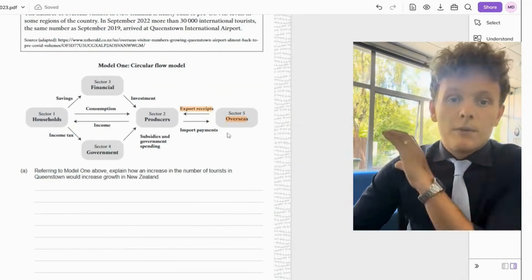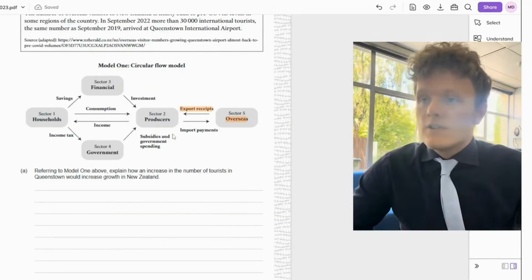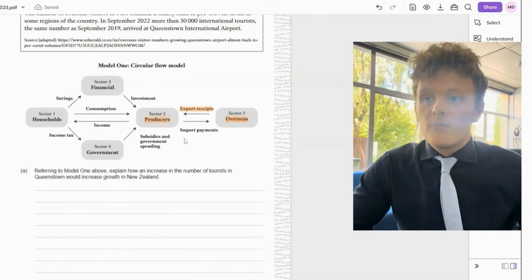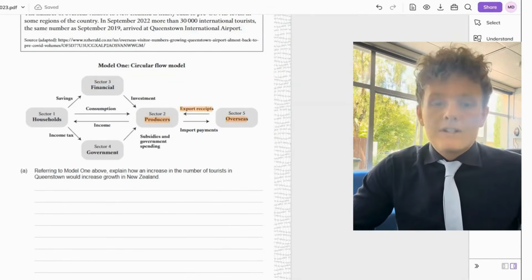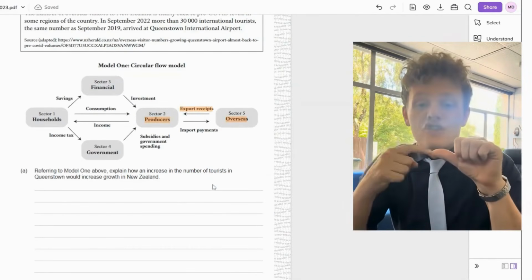The money's going to come from the overseas bank account into the New Zealand business, and that means producers are going to increase their output and they're going to receive more income for export receipts. So that's flow 1, right? We always want to start in this question talking about the injection.